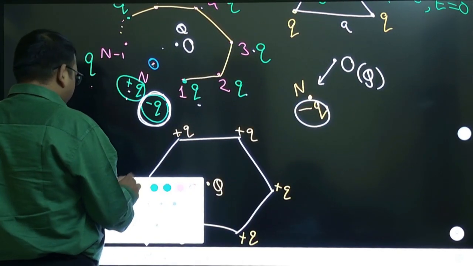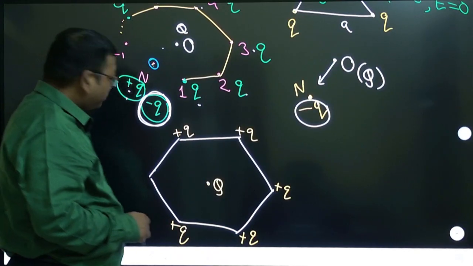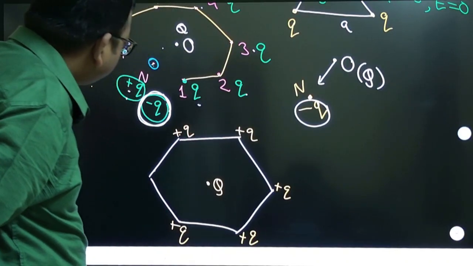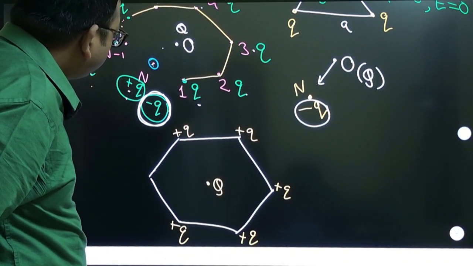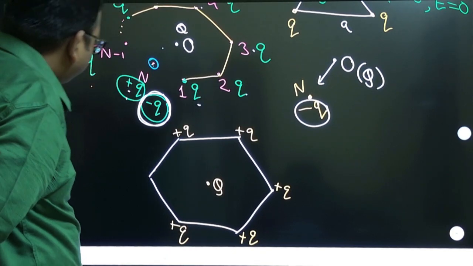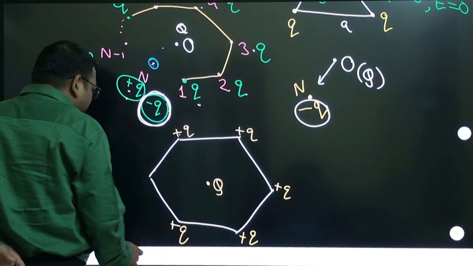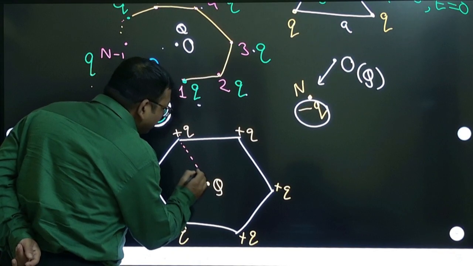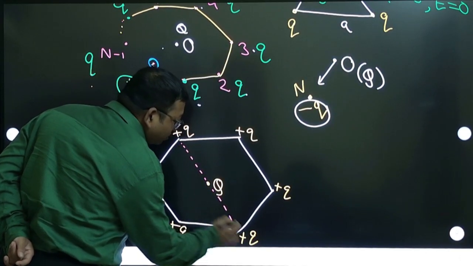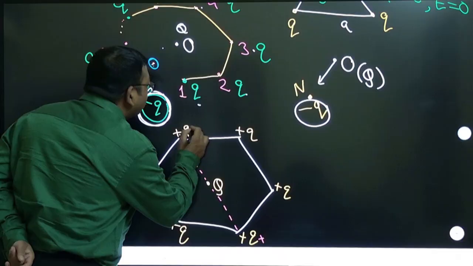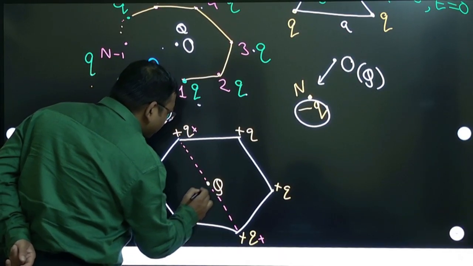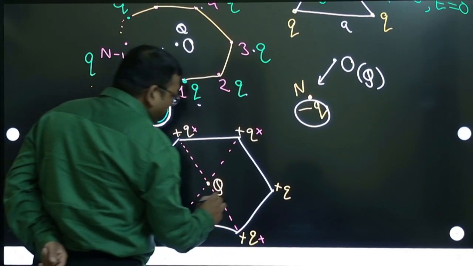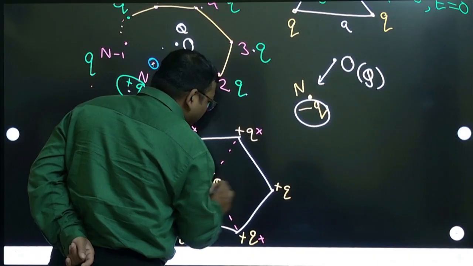Yes, that is right. Here you can say that the exactly opposite effects will cancel out. This effect will cancel out, and this effect will also cancel out, and then this is the only effect, so it will create that. This is another way of saying.